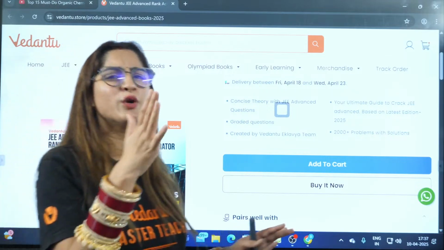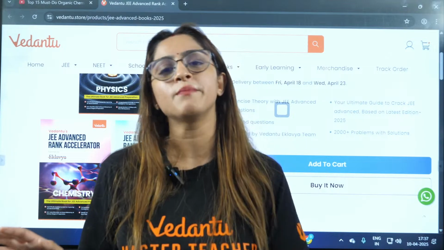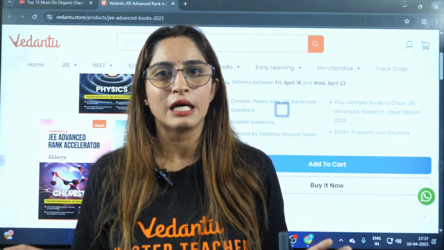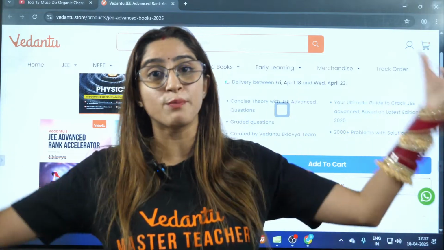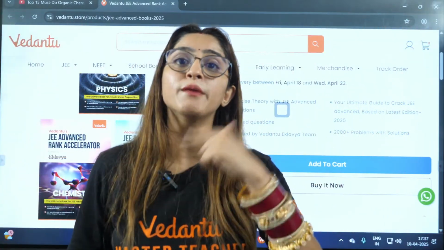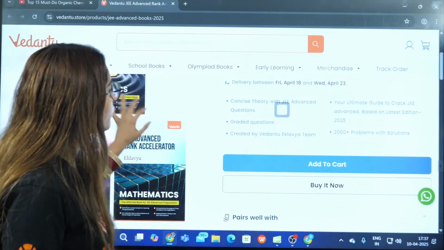JEE Mains you can still manage with theory, by reactions, by some practice questions. But in JEE Advanced, when the concepts are entirely mixed, practice is what will make you perfect. For that, we have this book.